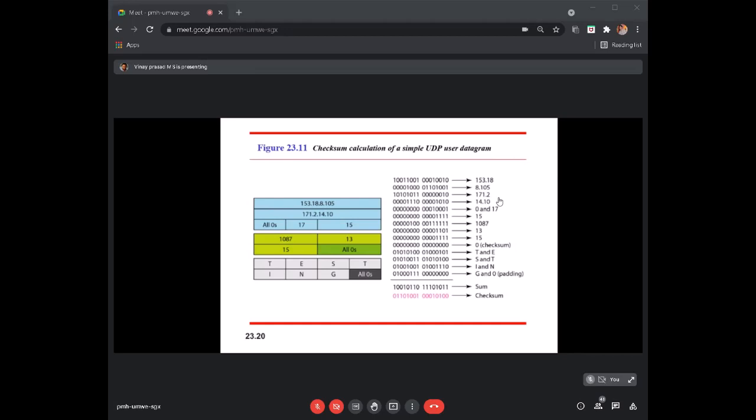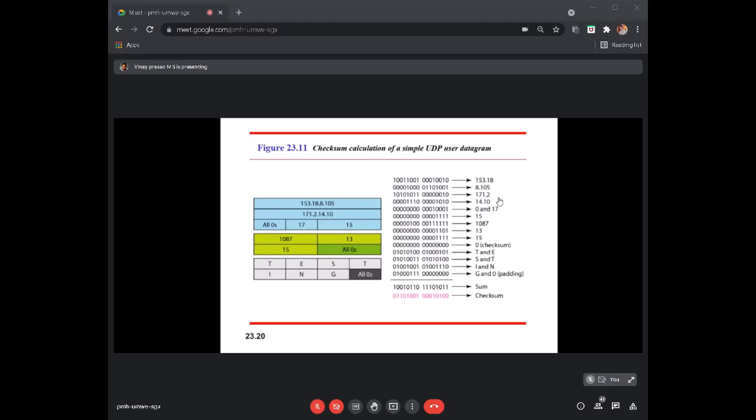Okay, and the total length, the UDP length, you can write as 15, for instance. I can take any source port number, 1087, and the destination port number as 13, and the UDP length as 15, and these two numbers should be the same. What we have in the pseudo header, 15, here it should also be 15. You can take any other number as well, 20, 21, like that. And I'll initially append all zeros in the checksum field. Later it will be replaced with the calculated checksum that we get.